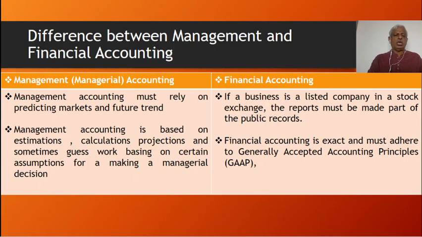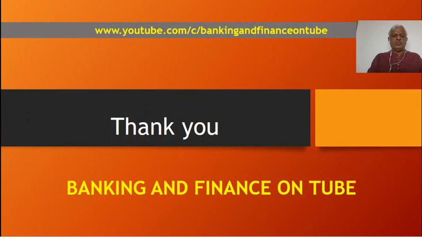Whereas managerial accounting is not required in a fixed way; it depends on our needs. The management ratios and other required documents will be prepared based on the need of the company at that particular point of time. So any number of times the ratios can be prepared, balance sheet comparisons can be prepared, and based on past comparison, future projections can be prepared. All this is done by the managers any number of times as per their requirement. So this is the primary difference between managerial accounting and financial accounting.